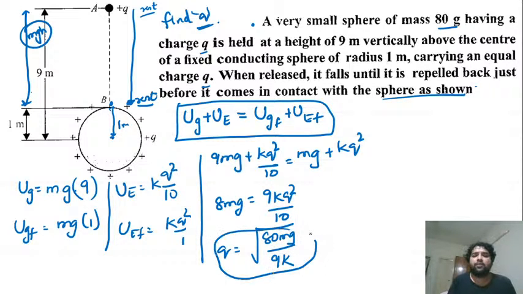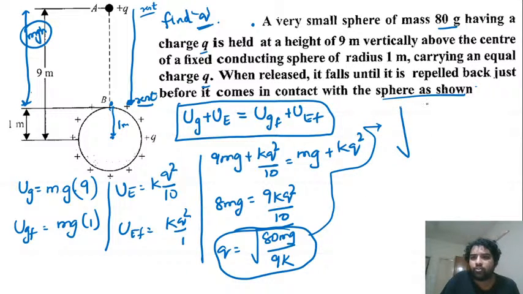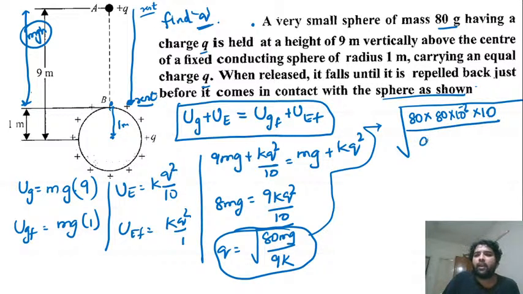Okay, but that's it. The moment you solve this kind of problem, that is why I tell you guys to solve it in variables, because if you get it in variables, you know that you are doing it right. You don't have any calculation mistakes whatsoever. So at last you substitute, and you'll get the best possible answer. 80 into mass, which is 0.80 into 10 to the power minus 3 in grams. The gravity is 10, by 9 into 10 to the power 9. Wow. होगी बात. वंडरफुल. 80 दो बार आया, 9 दो बार आया, तो सीधा उसको बाहर फेंक दूंगा.